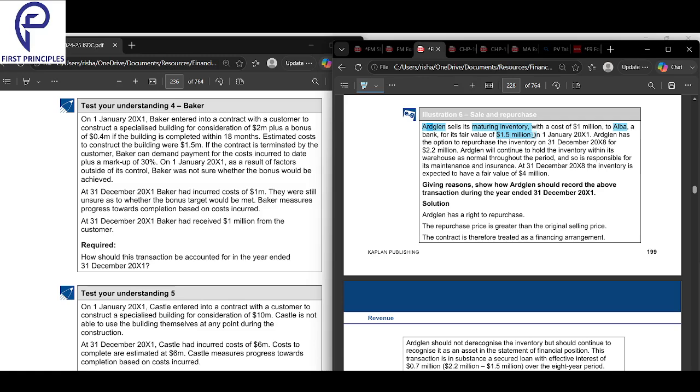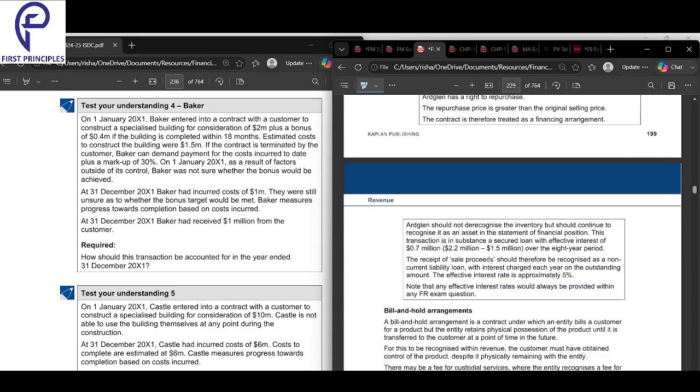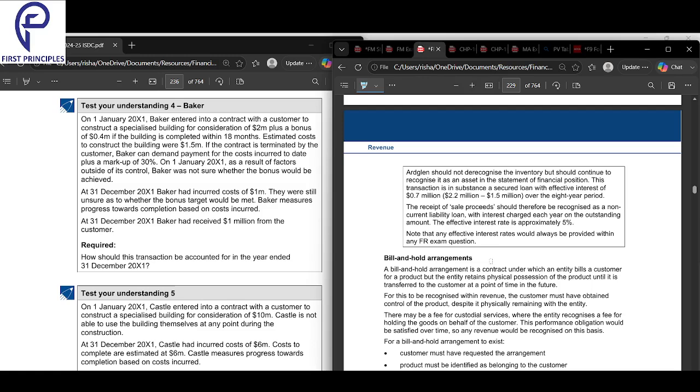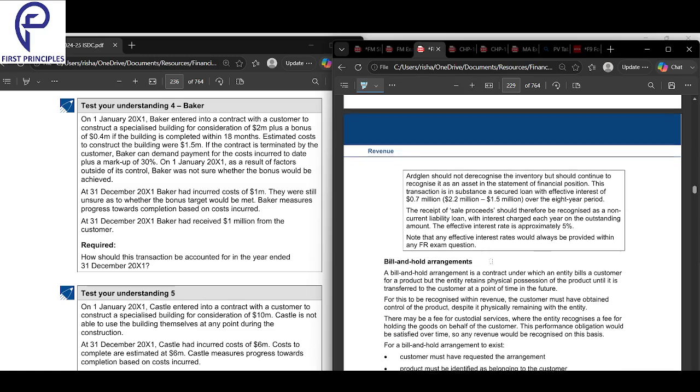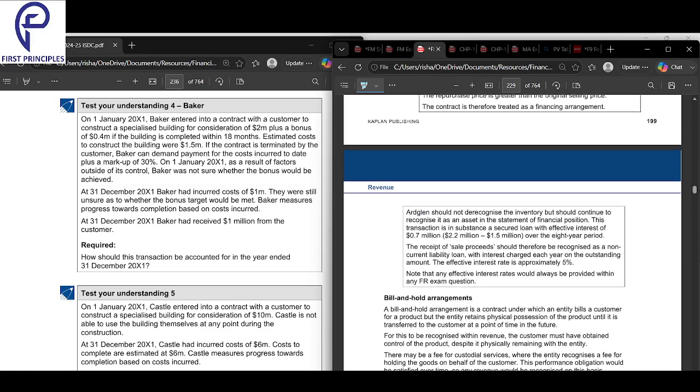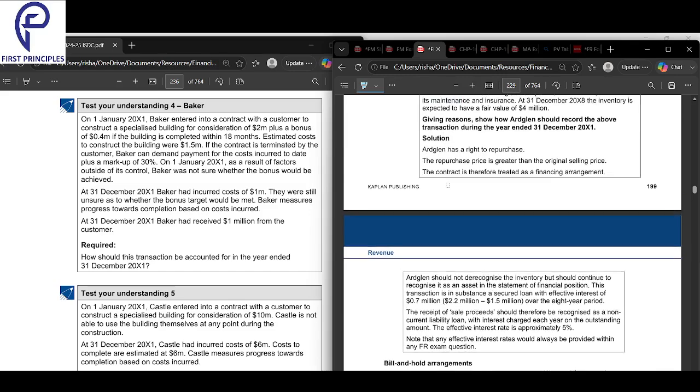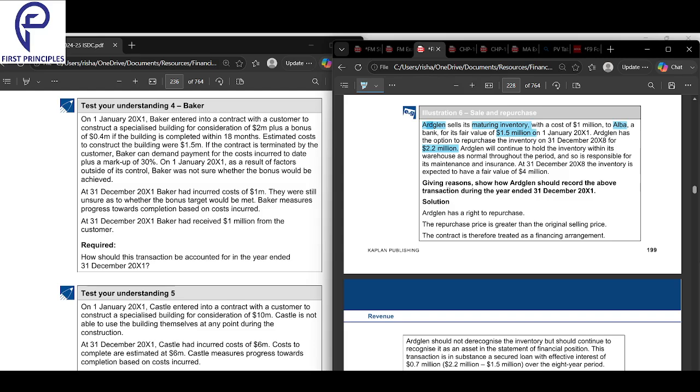Adgalen has the option to repurchase the inventory for 2.2 million. Very important: he has an option to repurchase. At a greater price, he can repurchase the inventory in the future. So the cost is 1, sold for 1.5, and it can be purchased back for 2.2.